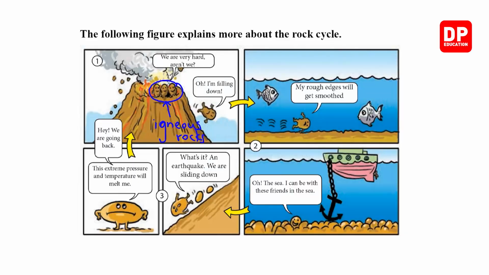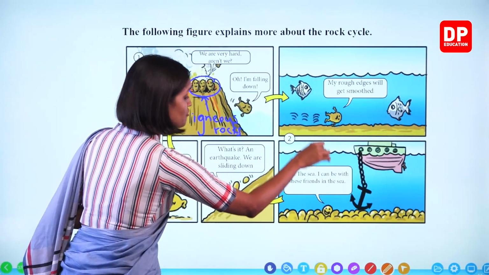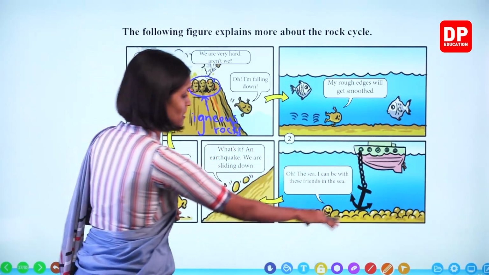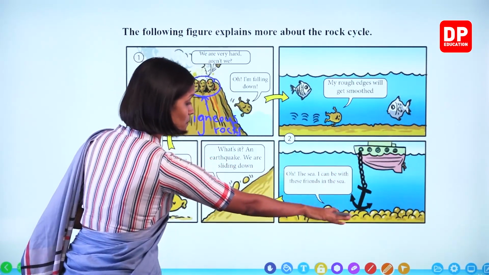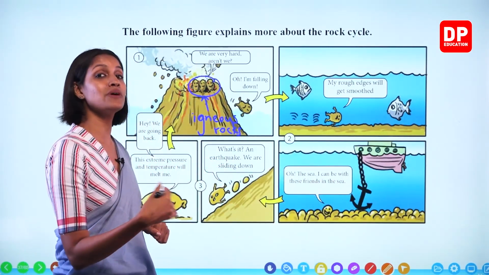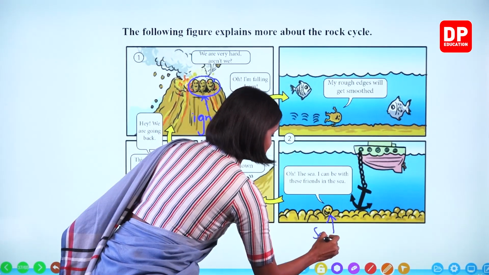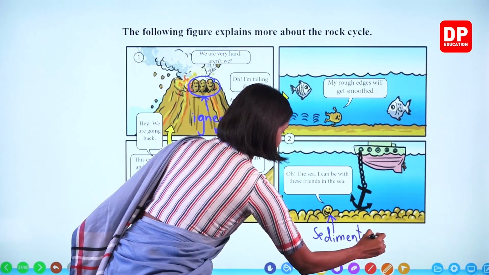Here number 2, oh, the sea. I can be with these friends in this sea. So here, these pieces of rocks deposit on oceanic bottoms and many other places too. In this picture, it's in an oceanic bottom. It gets nicely pressed together and sedimentary rocks are formed. So this is sedimentary rock.